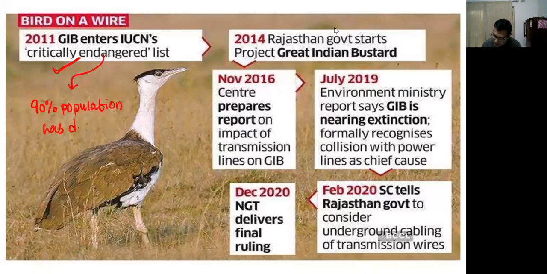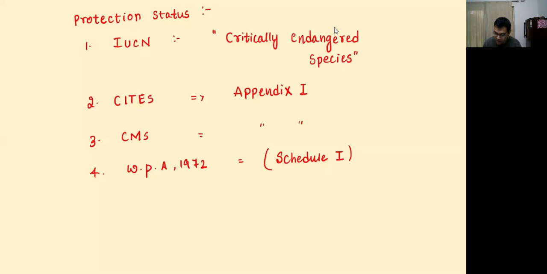In 2014, the Rajasthan government started a project called Project Great Indian Bustard. In 2016, the Centre prepared a report on the impact of transmission lines. In 2019, the Environment Minister reported that the GIB is nearly extinct, formally recognizing collision with power lines as the chief cause. Then the Supreme Court told them to consider underground cables for transmission of wires. So what are the measures that have been taken?